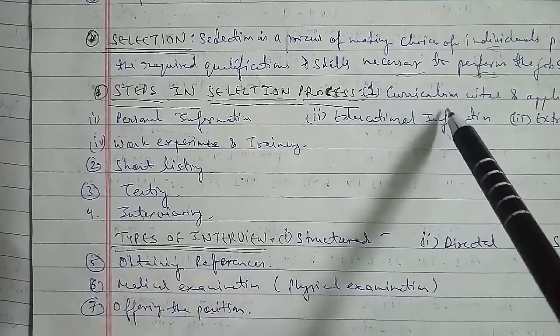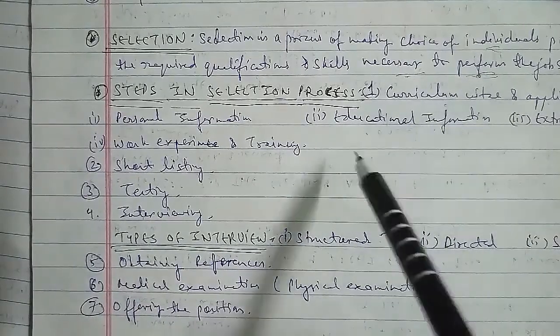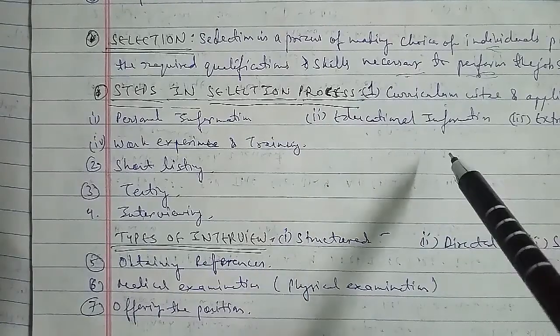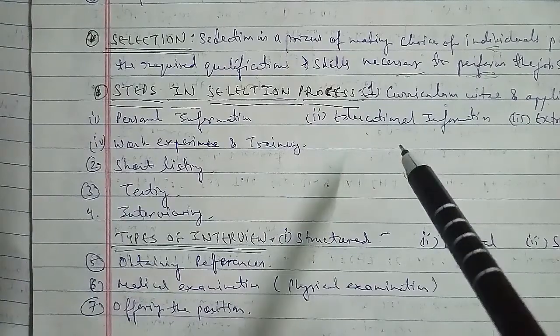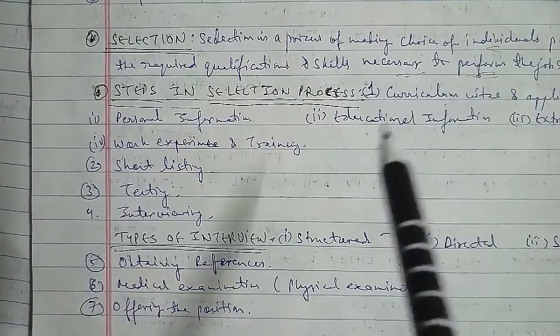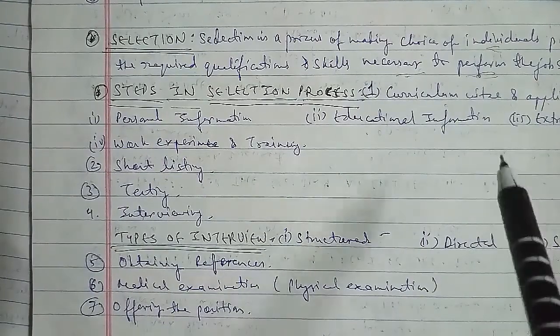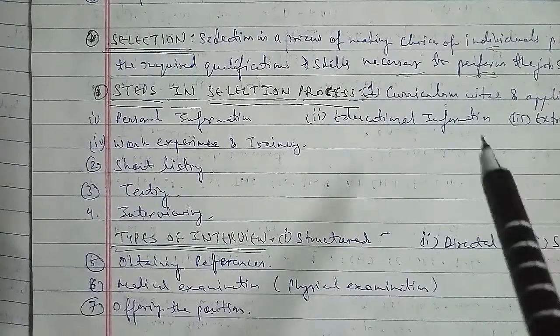The first step is the curriculum vitae and application form. The curriculum vitae is the most universal mechanism used to screen the applicants to be called for the interview or the other tests for selection purposes. In reference to that, a good design of application form reflects dignity and collects the maximum desired information with the minimum time required to fill it out.